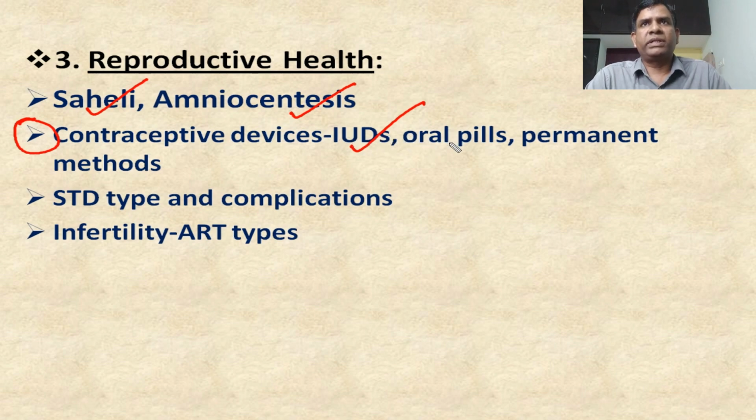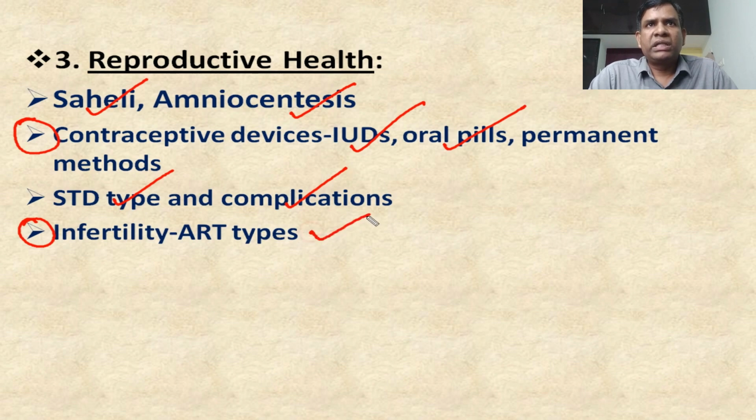Next one, oral pills. In this one, the action and dosage you also have to focus more on. Next one, STD types and their primary and secondary complications. After that, the very important topic you have to focus more on is infertility. Here, ARTs, that is assisted reproductive technologies, in vitro fertilization and in vivo fertilization techniques are present where you have to focus more. That can be expected for 5 marks also. Last year a question appeared from this area.